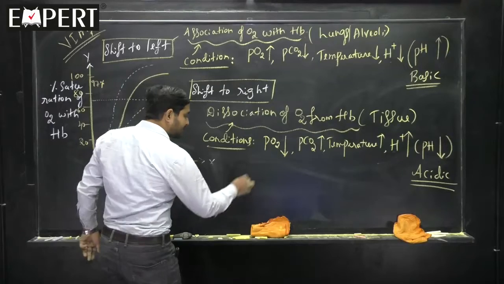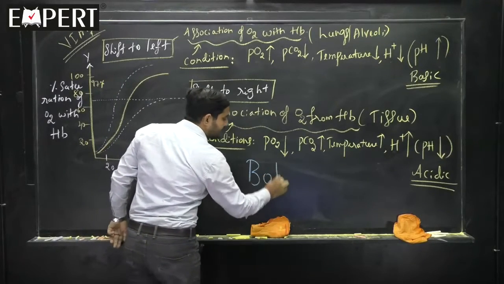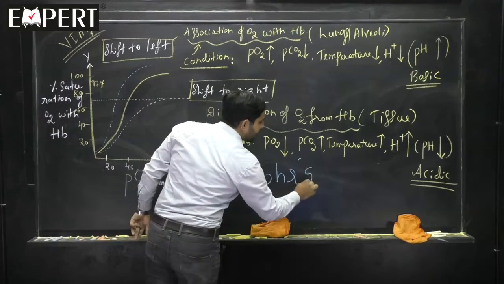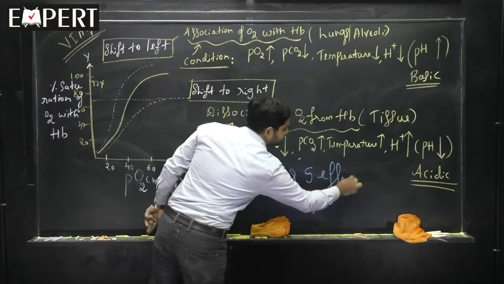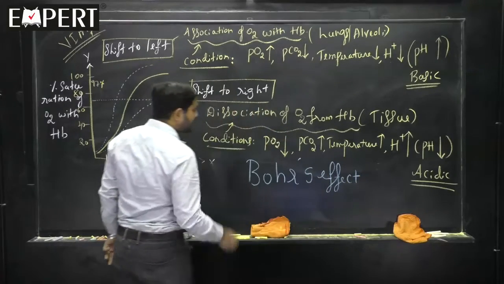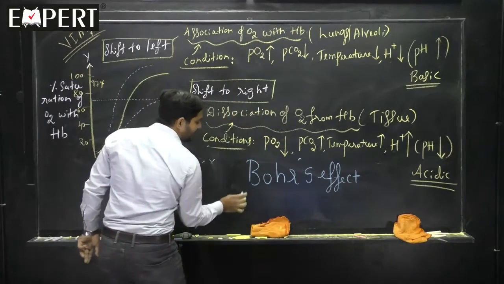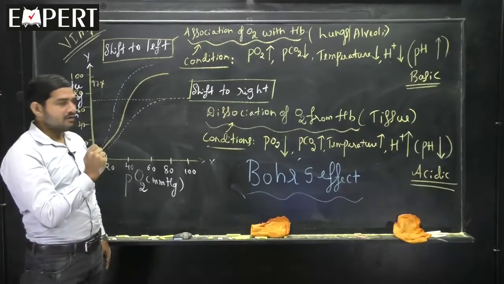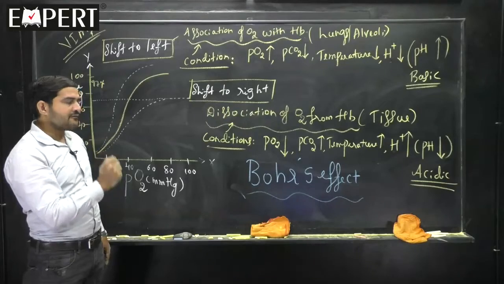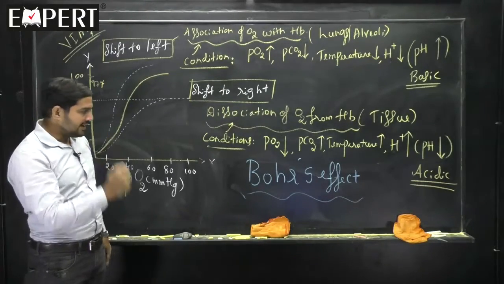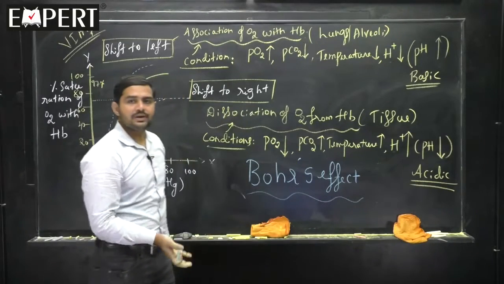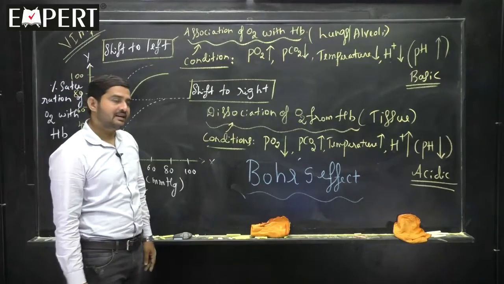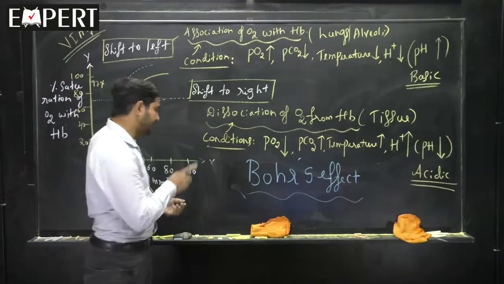It's called as Bohr's effect. What effect now? Bohr's effect. Please remember this one. What is Bohr's effect? It's a dissociation of the oxygen from the hemoglobin whenever PCO2 is more. Clear? Bohr's effect it's called as.